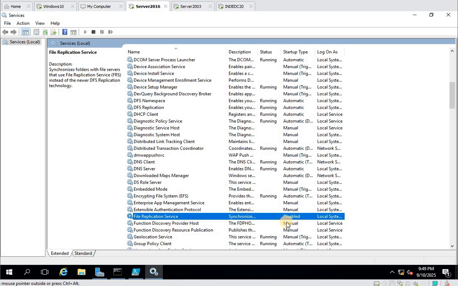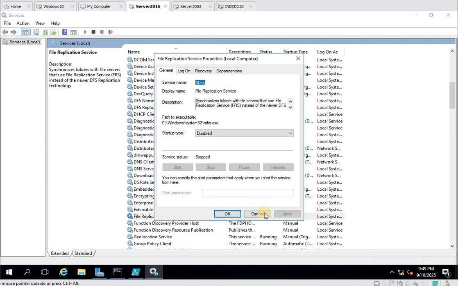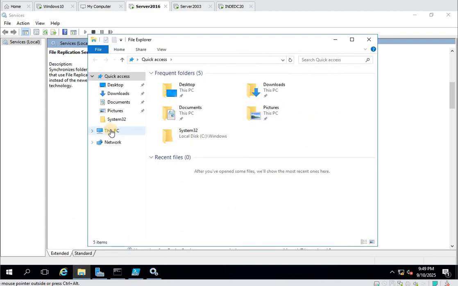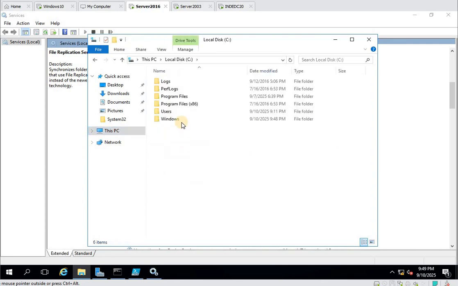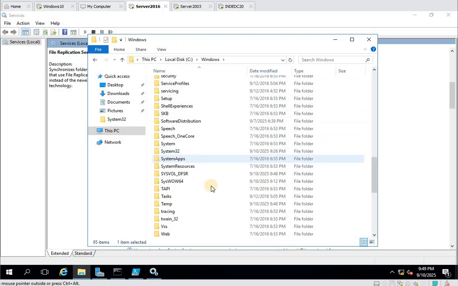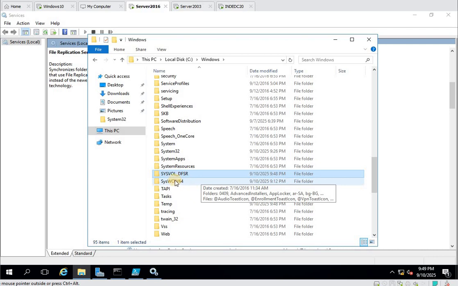Okay, very good. Now you can see it is showing disabled and it is stopped automatically. And one more change you will see here that you saw earlier: sysvol. Now you can see this sysvol underscore DFSR.